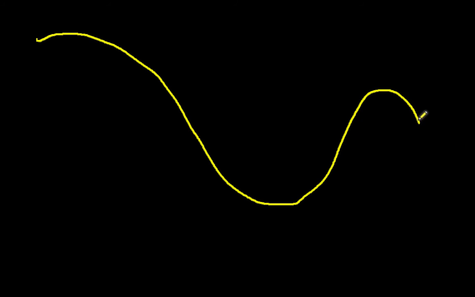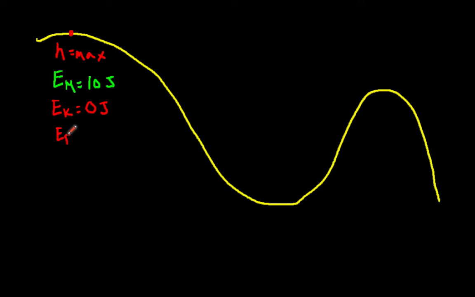So if we consider the same track again, at the very top where the ball is placed, we're going to call this the maximum height. When the ball is just placed at the maximum height, the initial kinetic energy is 0. Let's set the mechanical energy to be 10 joules, just for the purpose of the example. Since the kinetic energy is 0 at this maximum point, that means the potential energy must be 10, because 10 plus 0 equals 10.